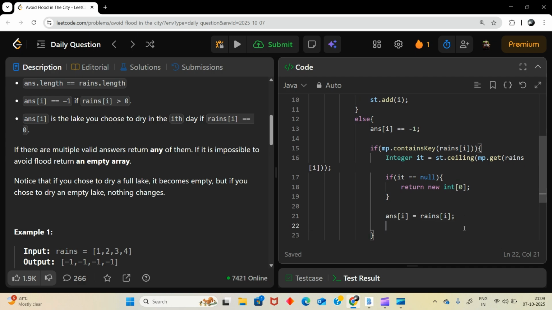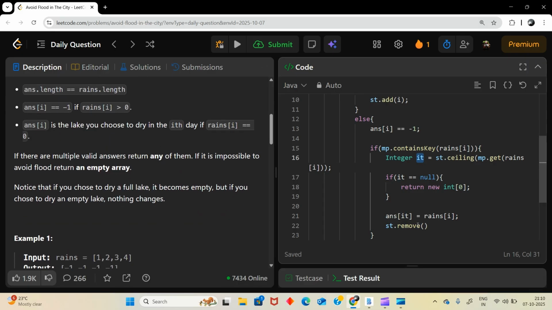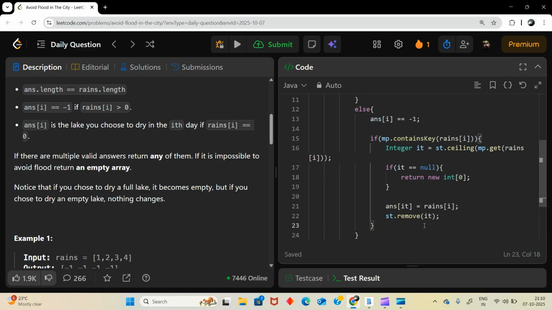Now we have used the dry day, so let's remove it from our set, st.remove it. Here it's not i, it should be it, because we got the index, and we have to remove this it from our set.